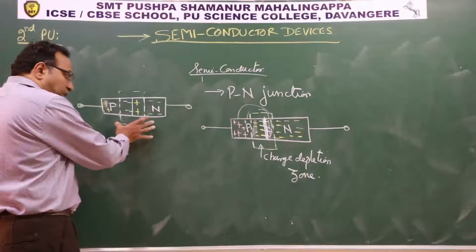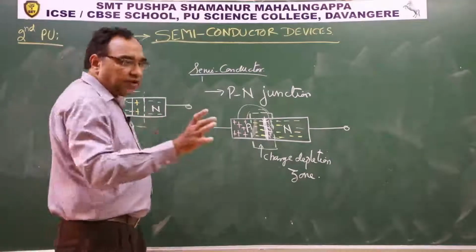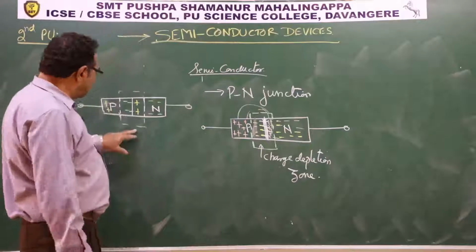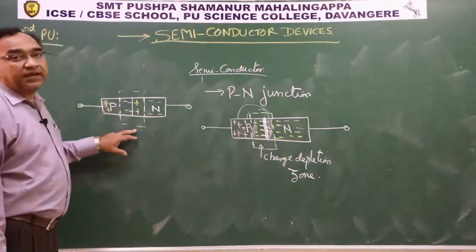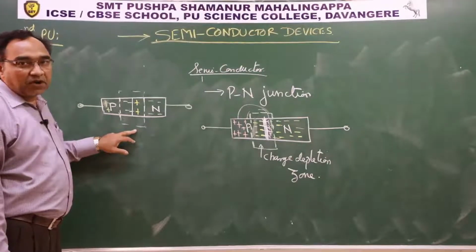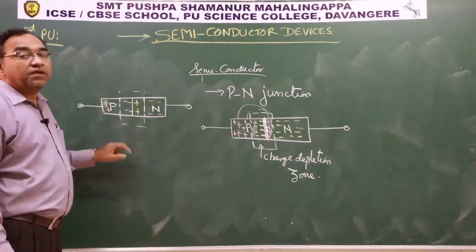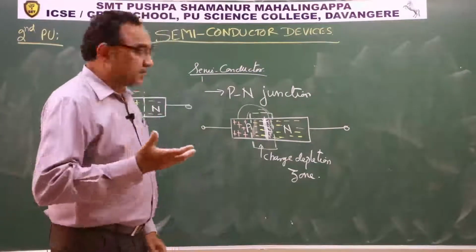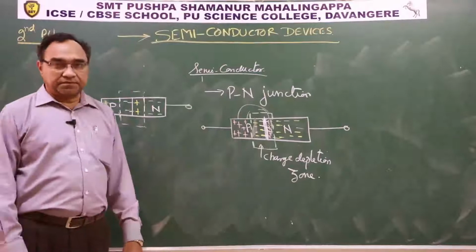If I use this in devices, the charge carriers are not having any tendency to move. Then where is the question of conduction? How can you achieve conduction? How can this behave as a conductor?